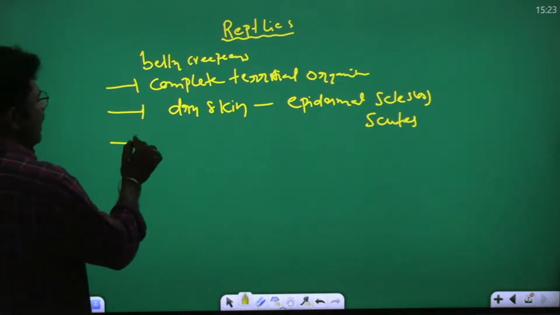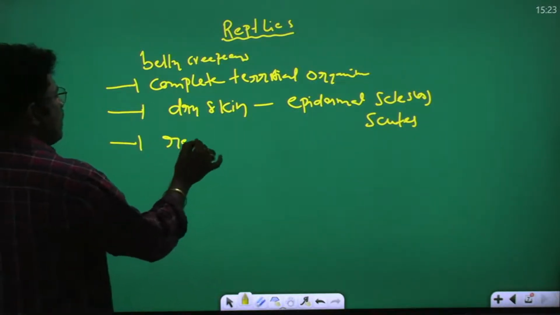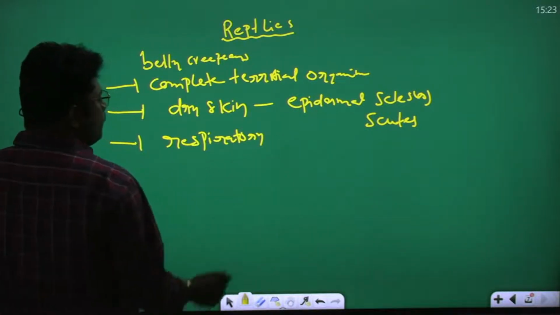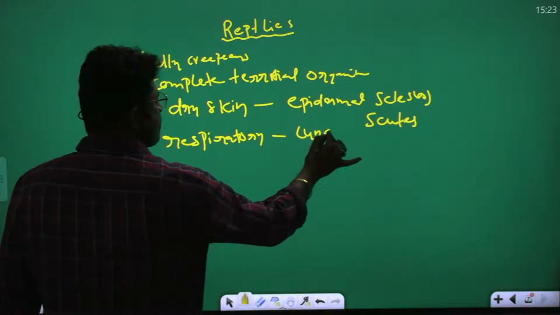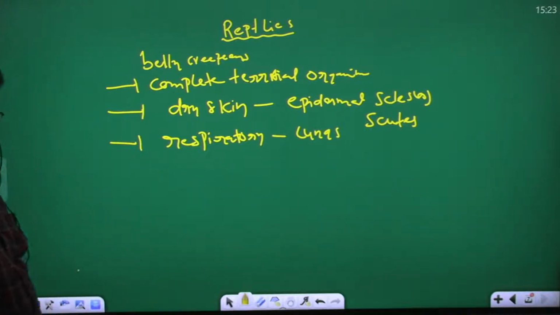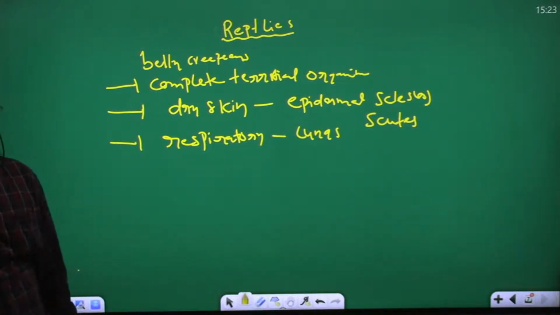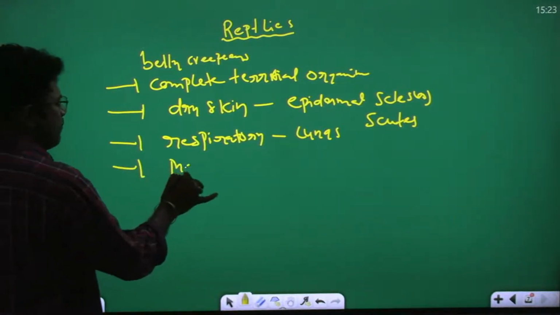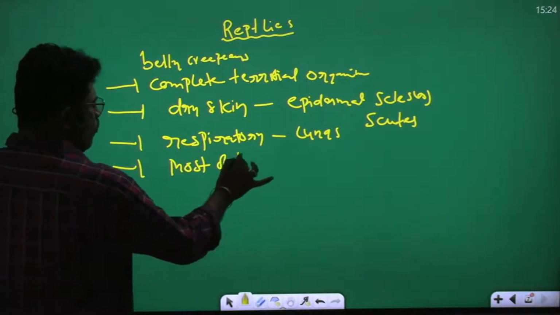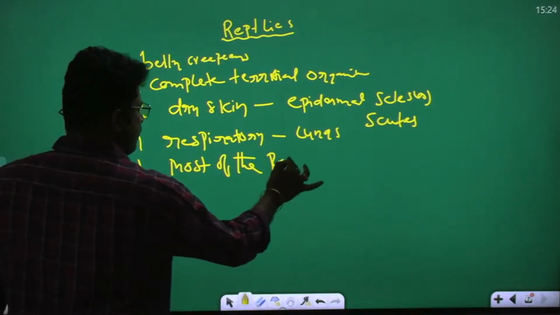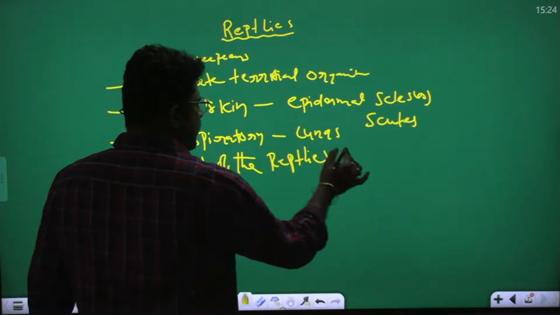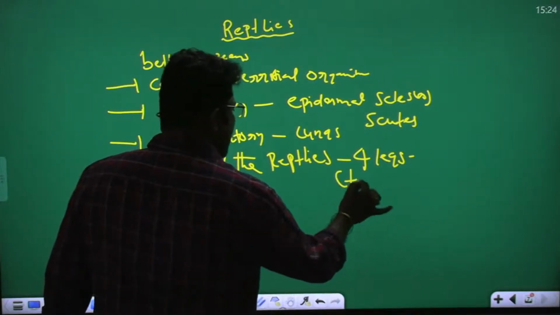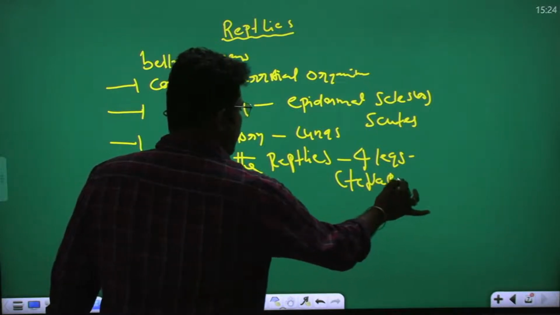Reptiles' respiratory organs are lungs. Most of the reptiles have four legs, which is called tetrapoda.